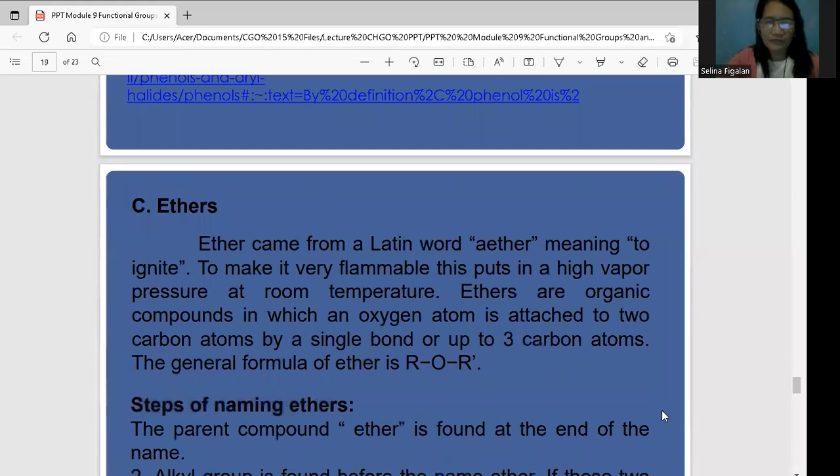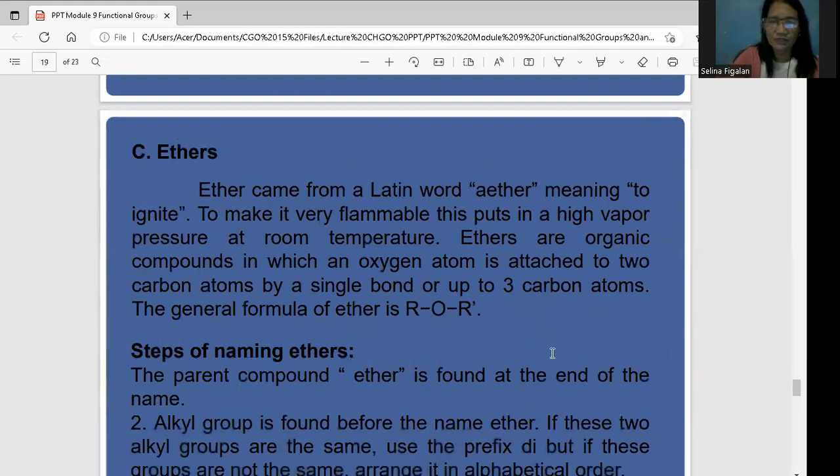Okay, how about when you say ethers? Ethers came from the Latin word aether, which means ignite. So, flammable. So, ethers are organic compounds which are made up of oxygen also, which is attached to 2 carbon atoms. Okay, so which means na ang oxygen natin ay naka-attach sa dalawang carbon atoms. So, general formula for this is ROR.